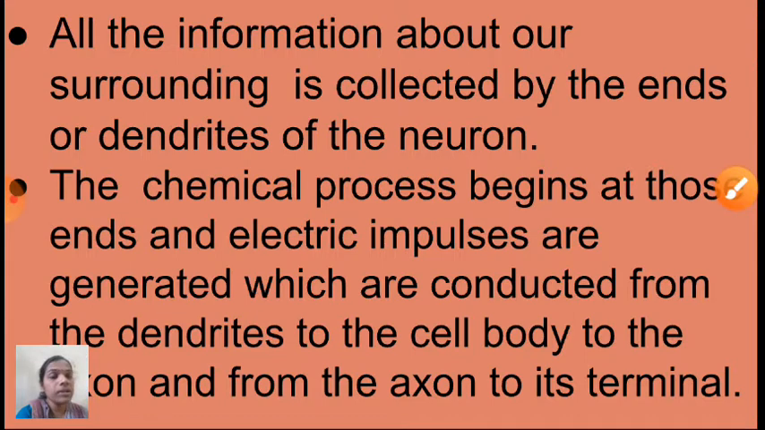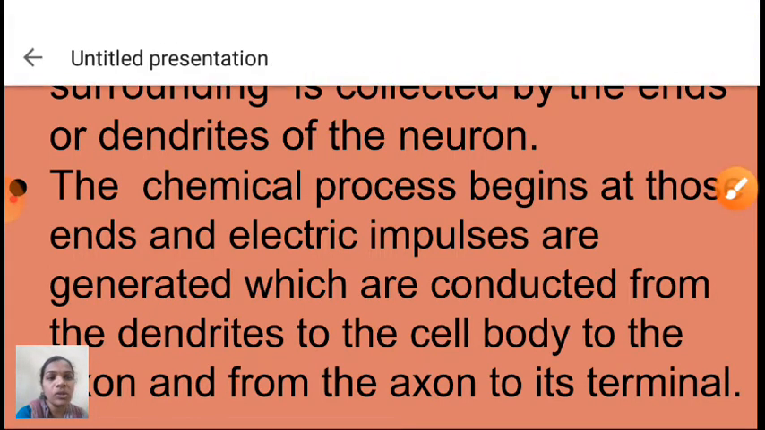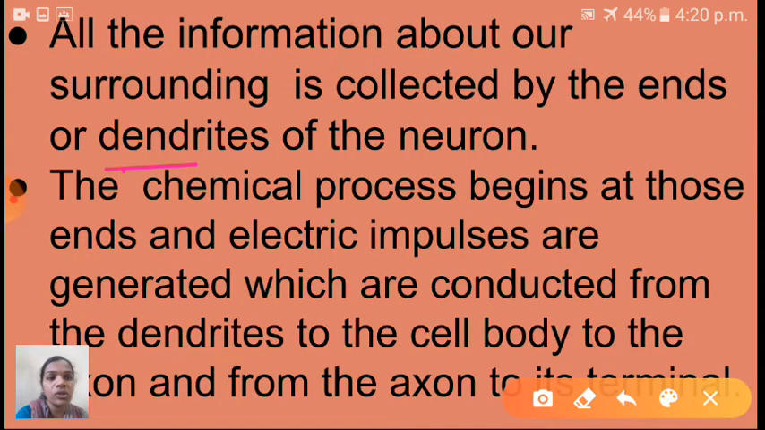See here, all the information about our surroundings is collected by the ends or dendrites of the neuron. Ends of the neuron are called what here children? Dendrites. We saw the diagram. So the chemical process begins at those ends and electric impulses are generated. So in the dendrites part, the electrochemical impulses are generated, and from the dendrites where will it go? Very good, to the cell body.